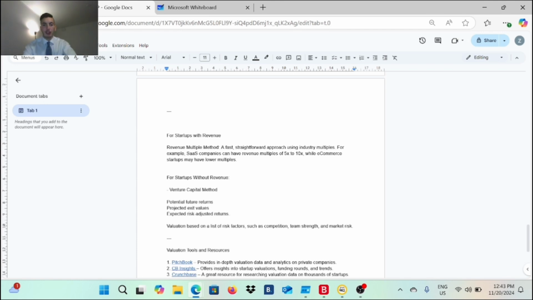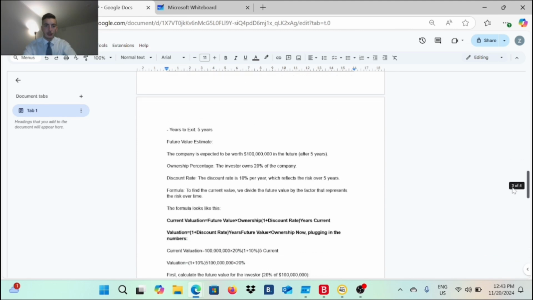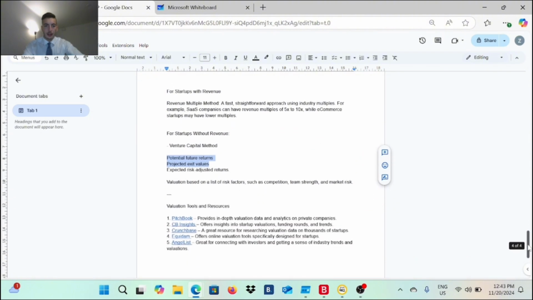Projected exit value is what is called the future value, and potential future returns will be calculated with the projected exit value, correct? And you know the other numbers that would be here in the formula, so you can keep it in mind, the one right here, the one right here, and the whole formula that you need to have in mind because you will get it, correct? So that's exactly how things go.